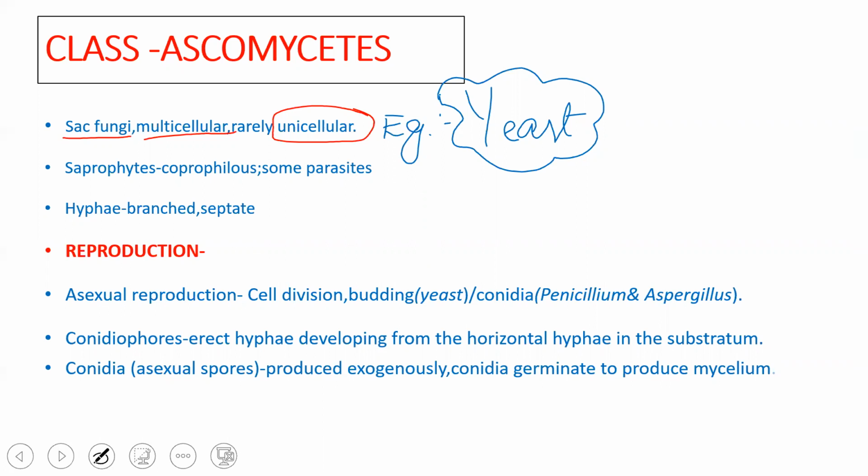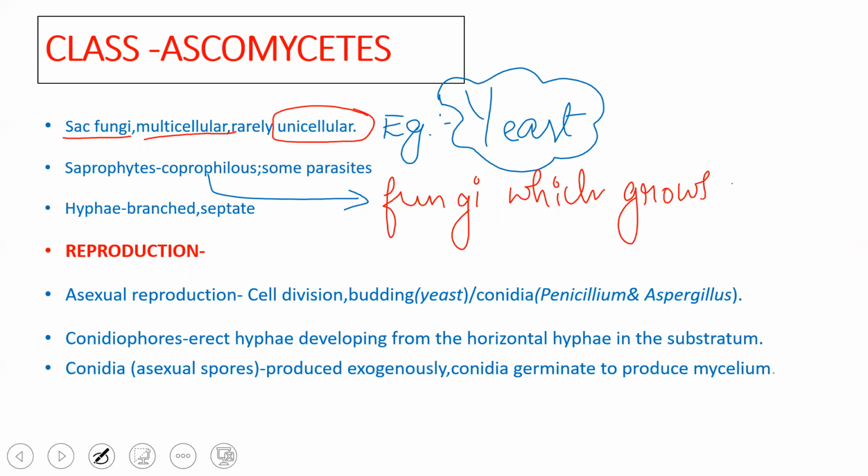Coming to the habitat, basically they are saprophytic in nature, highly saprophytic, and they grow on dung, on cow dung. Hence, they are called coprophilous. Coprophilous means the fungi which grow on cow dung. And some of them may be parasitic in nature.